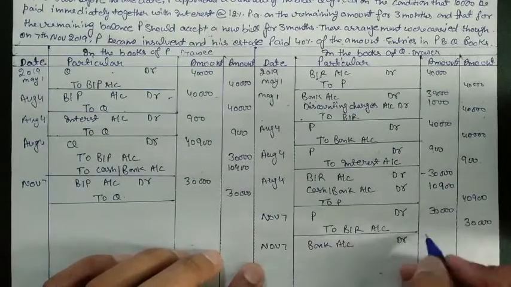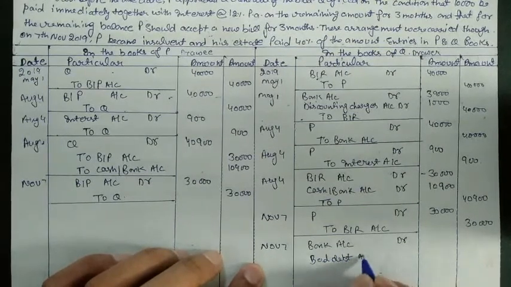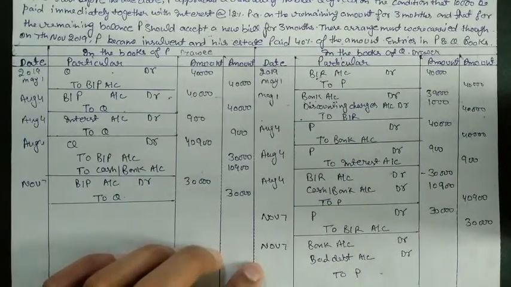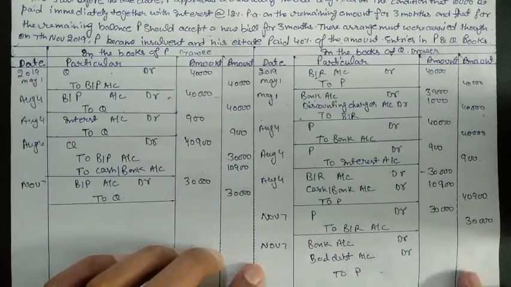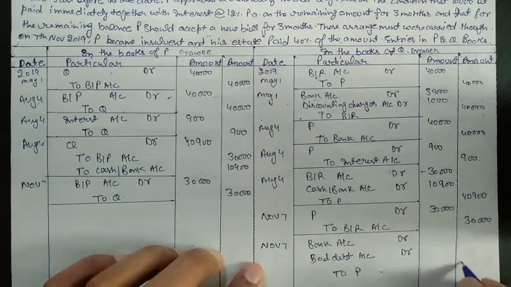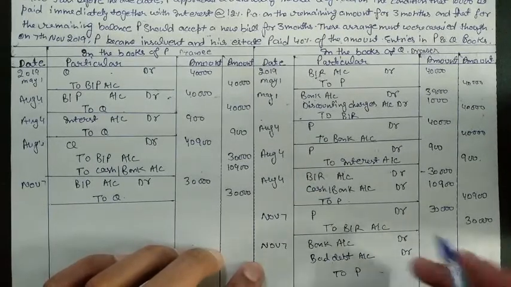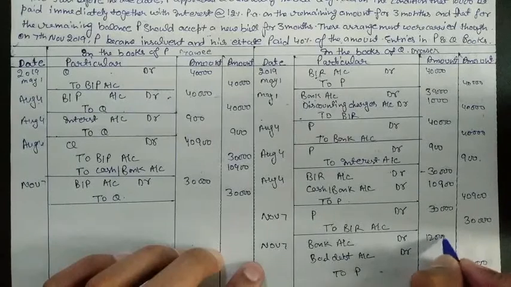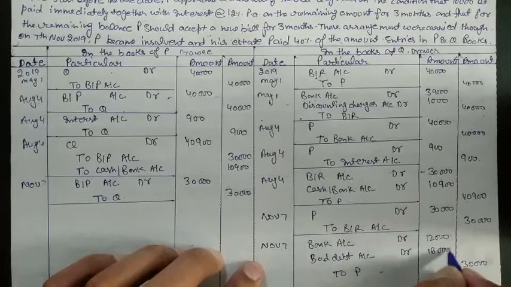We will not receive the full amount, so bad debt account debit to P. Because we cancelled the bill, we will not use BR here. We will take the name of the debtor from whom we are going to receive money. P stands for 30,000 in our books, and we are receiving 40% of this 30,000, which will become 12,000, and the remaining 18,000 will become bad debt for us.